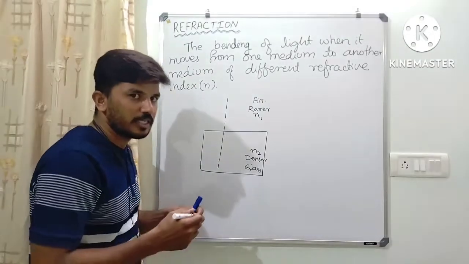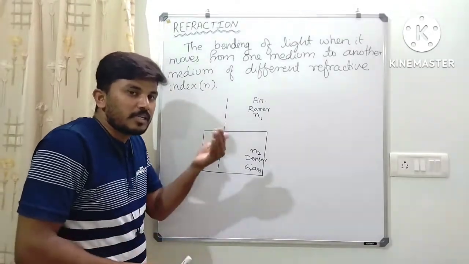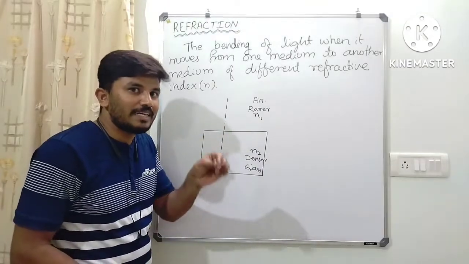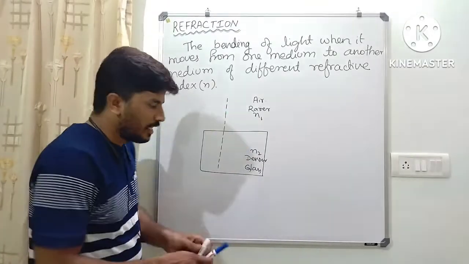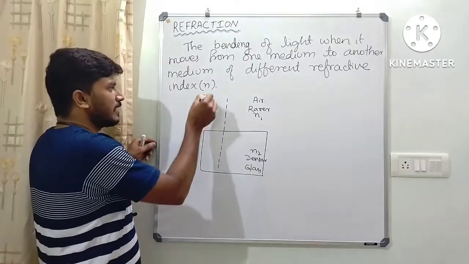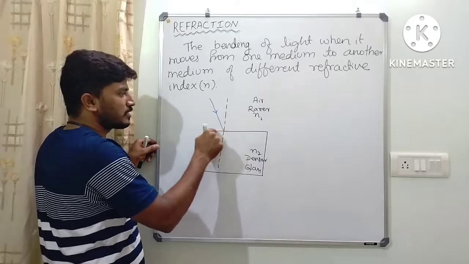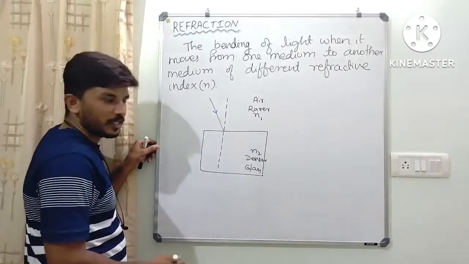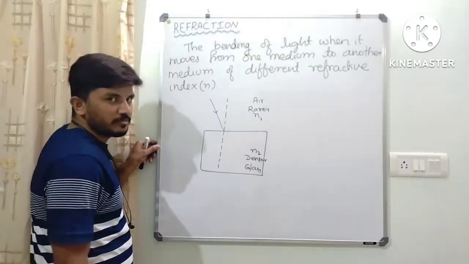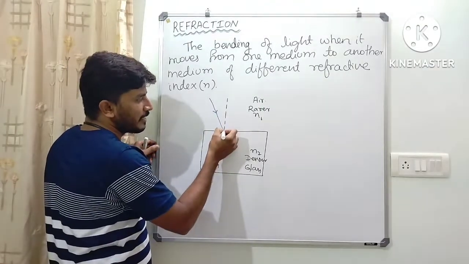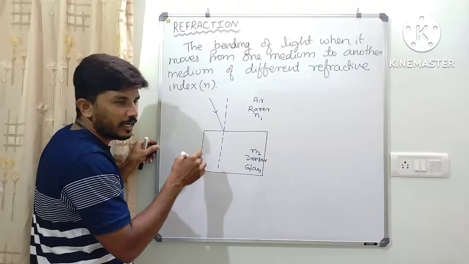Normal is nothing but the imaginary perpendicular line we have drawn to the surface at which the light undergoes refraction. Let me consider a light ray which is moving this direction and incident on the surface here. This is also an optical medium. So a part of light gets reflected and part of light gets refracted.